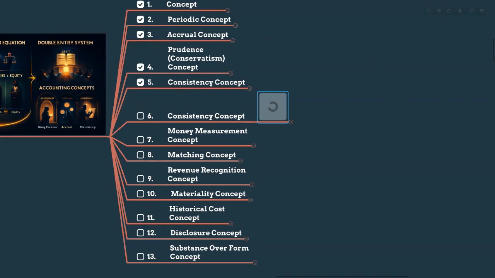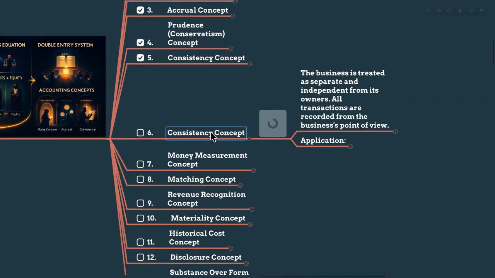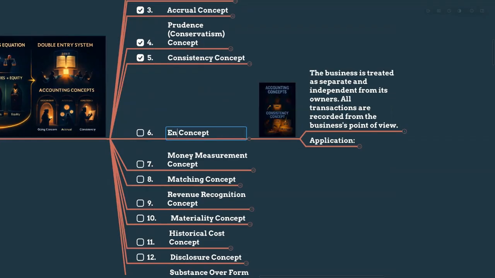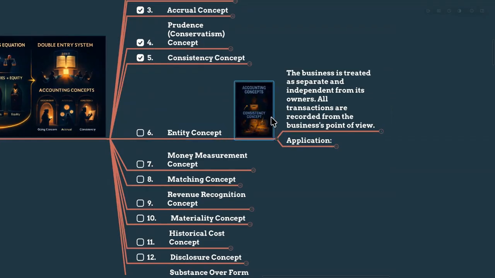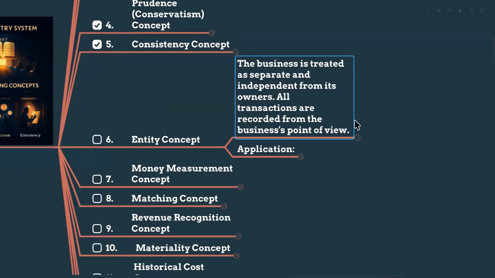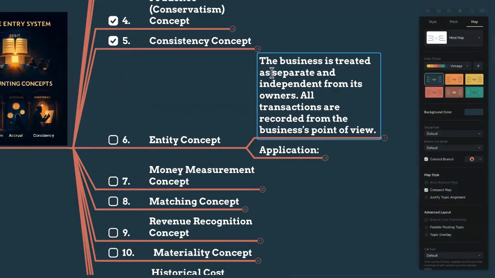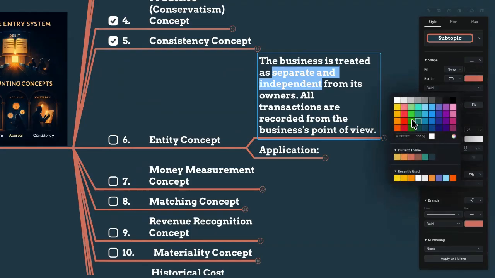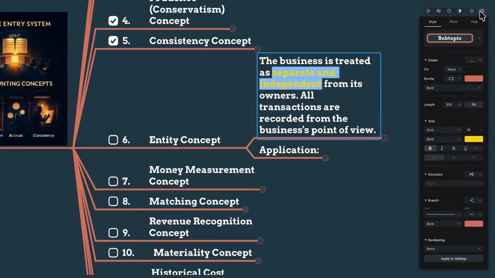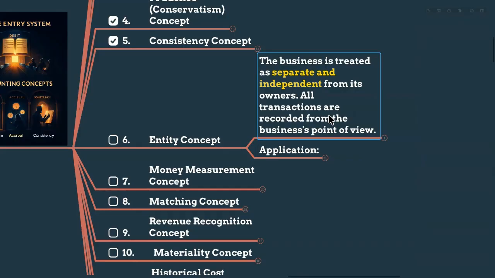And okay, the sixth one also. Okay, the sixth one is not the consistency concept. It is the entity concept, right? So what about the entity concept? As I mentioned earlier in the previous session also, the business is treated as separate, independent from its owners. Owners are different from the entity, right? So the business is separate from the owners, the owner is separate from the business.